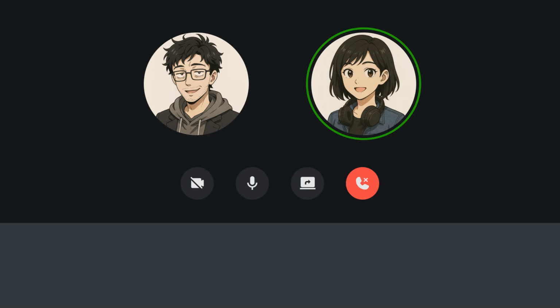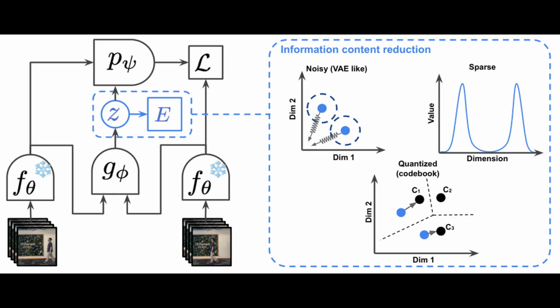This is where we really see what makes their approach unique. Right. The key innovation here is how they designed the latent action space. Let's take another look at their model architecture to understand the different approaches they tried. So on the right side of this diagram, we can see they experimented with three different ways to constrain the latent action space: noisy, sparse, and quantized or discrete.